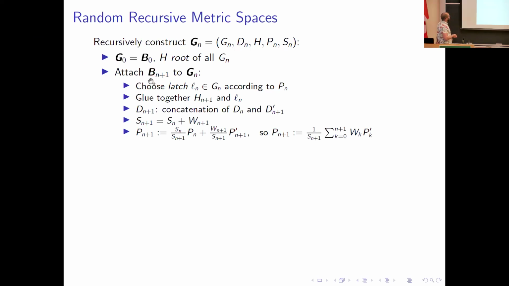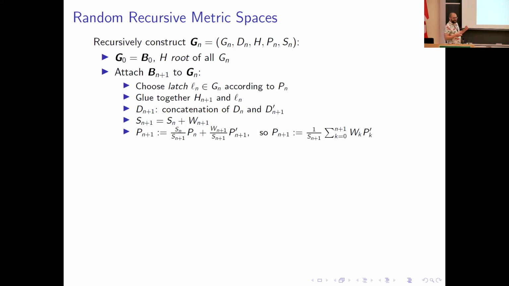At each step, we attach our new block by doing the following. We select a point Ln according to the probability measure on the space Gn. We glue together the identified hook of our new block with this latch that we've chosen. Concatenate the metrics. Since we've just taken two metric spaces and joined them at one point, we can define a new metric on the whole space. Add the weight of the new block to the weight of our random recursive metric space. And then we have here, this is a weighted probability on the whole space.